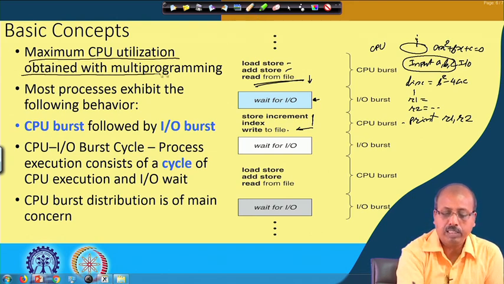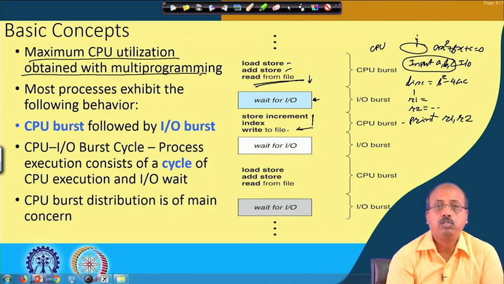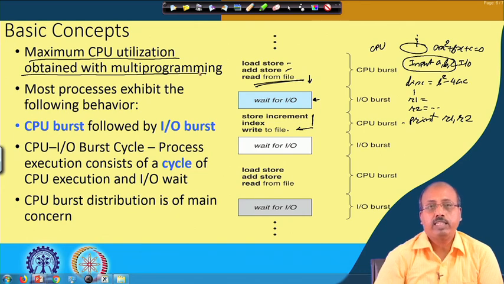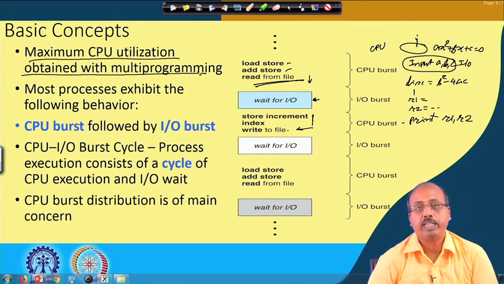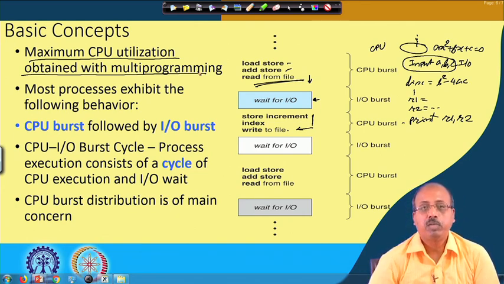This is the point that we want to highlight. We will always try to utilize the CPU, and what is the ideal value for CPU utilization? That is definitely 100%. We want to make CPU utilization 100%, but that is not possible, as we will see, because there will be many other things to do. So, utilization will not touch 100%, but we will try to do that.